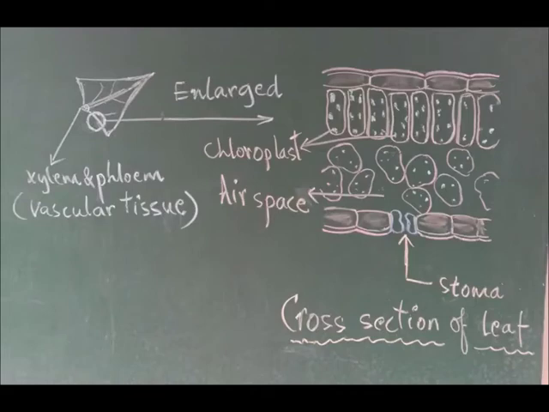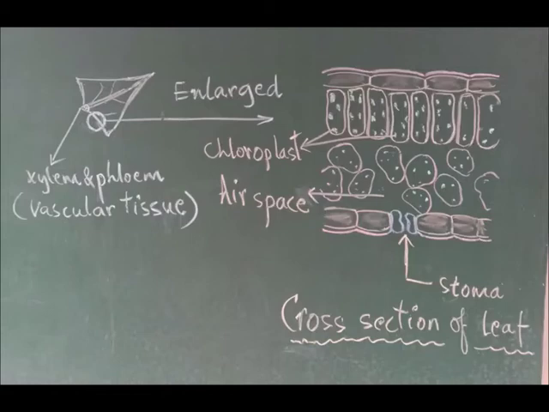Lower epidermis also has epidermal cells, there is no nucleus, they are actually dead cells. In the lower epidermis you are finding an opening. What is it called? Can you see? Yes, it is stoma. Stoma singular, stomata plural.